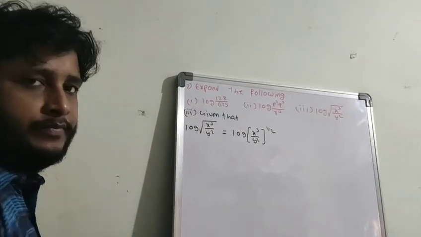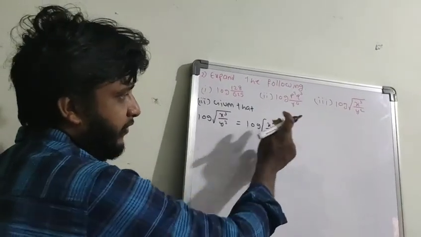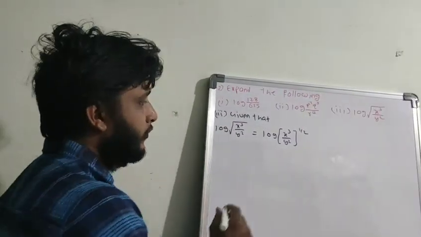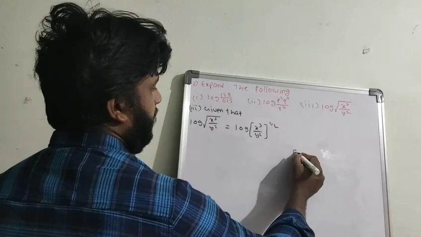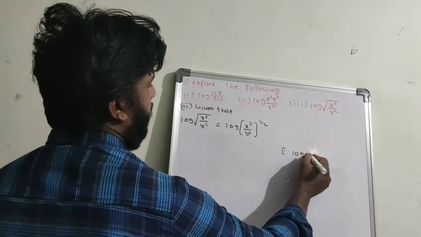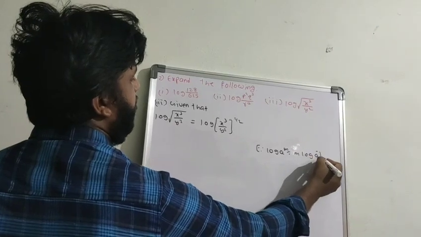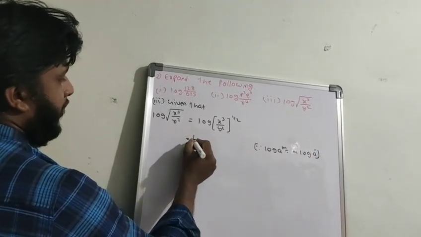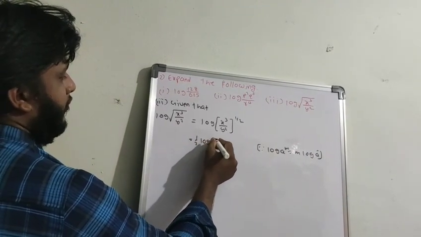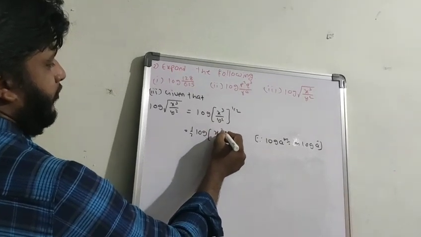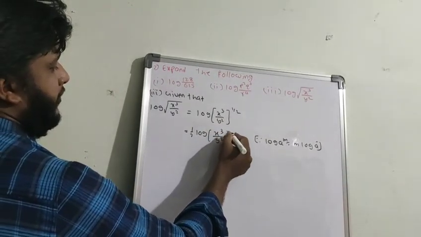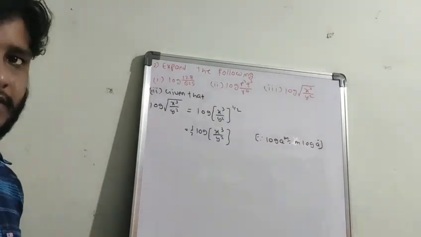This is the meaning of this. So first apply the power rule, 1 by 2. Since log a to the power of m is equal to m log a, we get 1 by 2 into log x cube by y square. Now we can apply the log m by n formula.